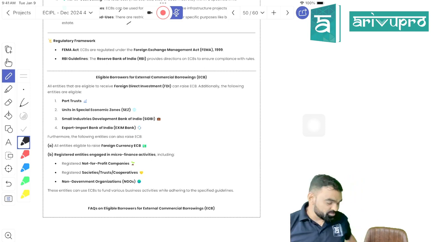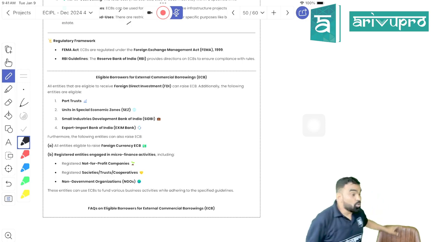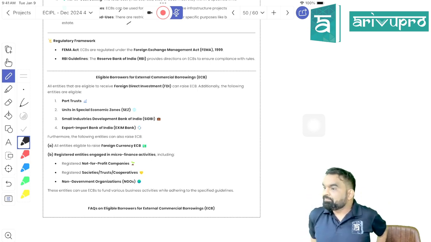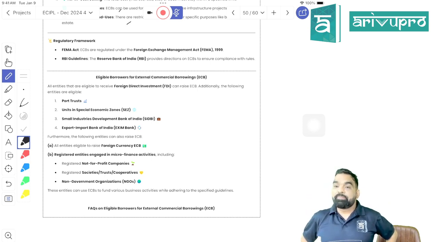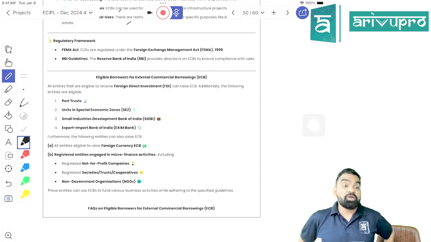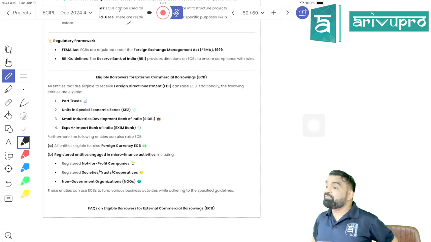What I am teaching you is the eligible borrower. What is an eligible borrower? The borrower who is permissible to take the benefit of ECB, who can raise funds in the form of ECB. The first borrower is any person resident of India who is eligible for FDI; they will be eligible for ECB.